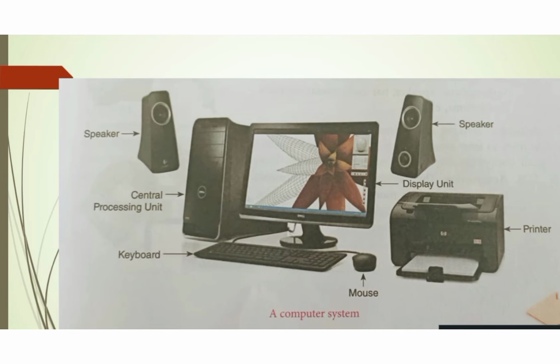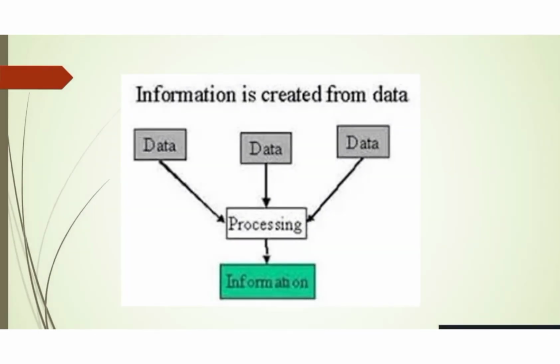The primary functions of a computer system are: it holds all the other components together to protect the sensitive electronic parts of the computer or outside computer devices.